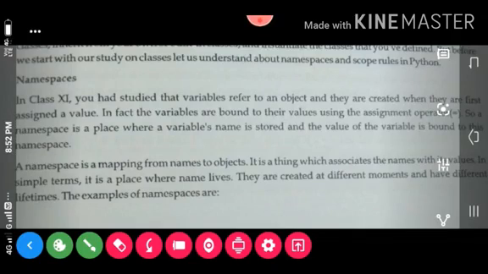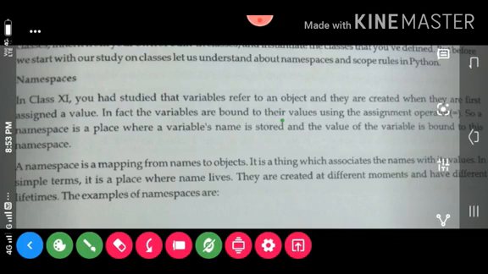Python. It's a class using Python. So already two units are completed. Now we start the third unit. Okay. Already in 11th standard we learned escape characters, how to implement and how to use the escape characters. Today we discuss about namespaces.